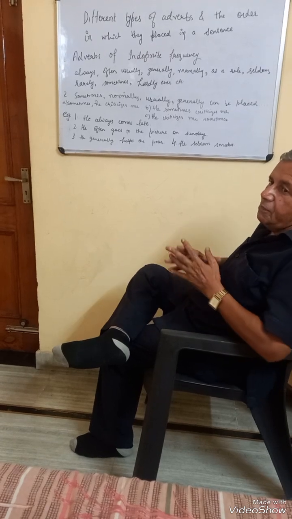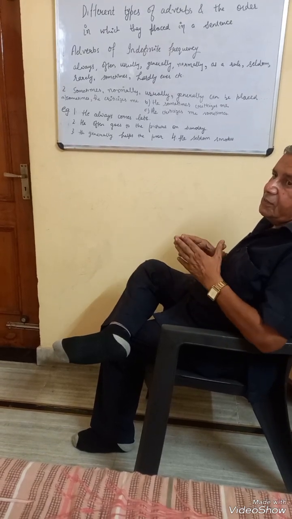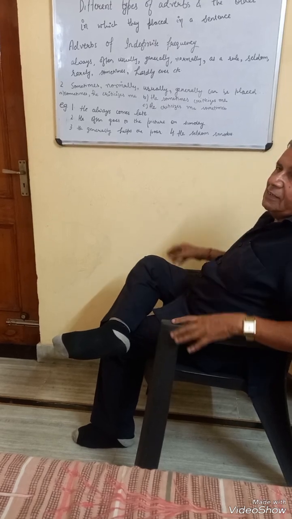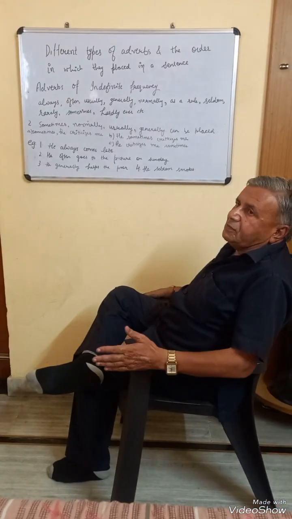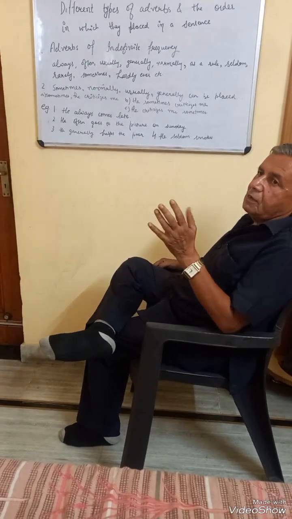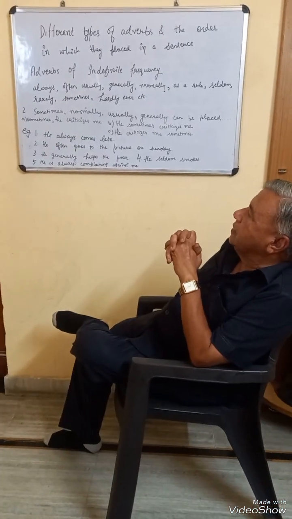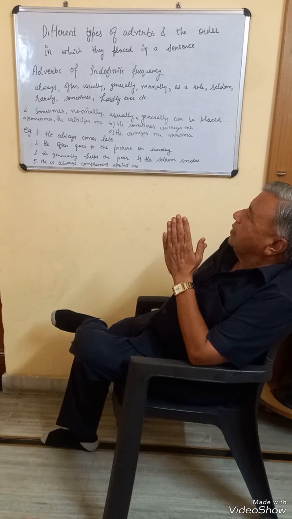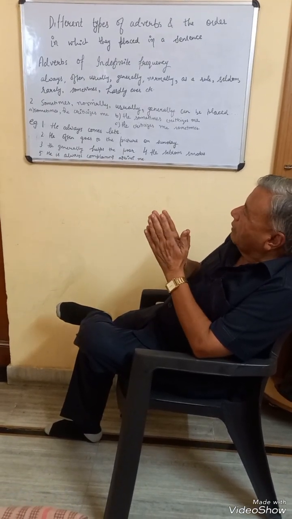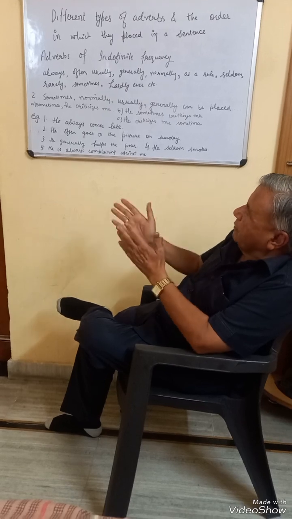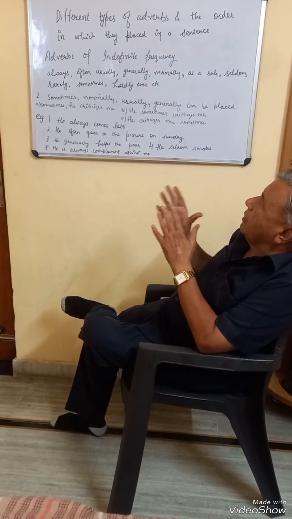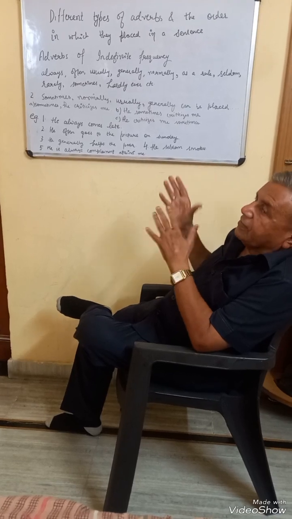If there is a helping verb in such sentences, then these adverbs of indefinite frequency are generally placed after the helping verb but before the main verb. In the fifth sentence, we have used the adverb of indefinite frequency always after the helping verb but before the main verb. And this is the general rule with regard to adverbs of indefinite frequency.